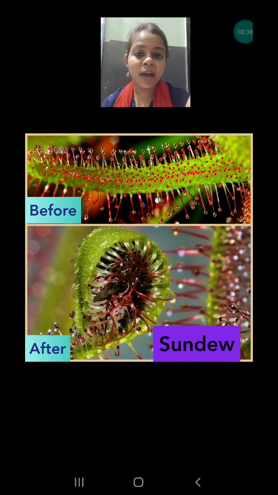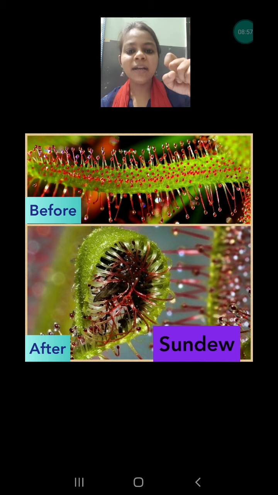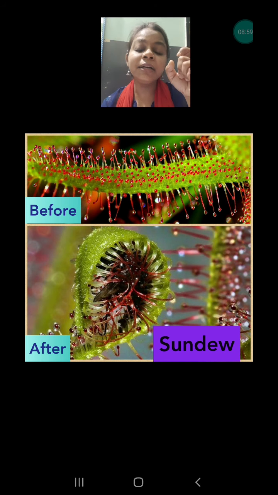These are leaves having hair-like structures and sticky surfaces. Whenever the insect sits to suck the nectar or sweet liquid, it is not able to fly, and the hair-like structures help the sundew plant trap the insect nicely. Then they coil, and keep coiled until the insect is digested.